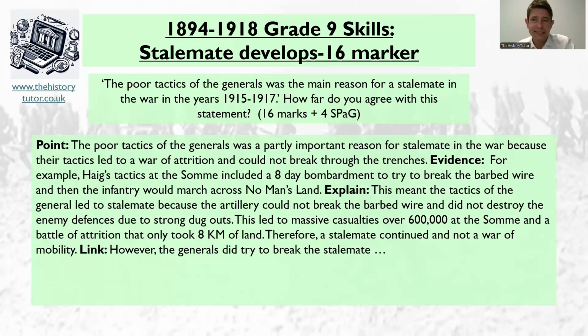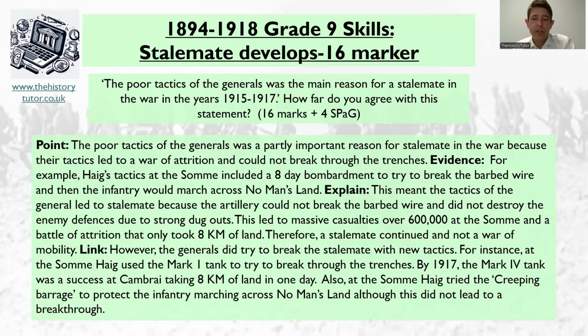And here's mine. Okay, so they did try new tactics. For instance, at the Somme, Haig used the Mark I tank to try and break through trenches. By 1917, the Mark IV tank was a success at Cambrai, taking 8 kilometres of land in one day. At the Somme, also, Haig tried the creeping barrage to protect the infantry as they marched across no man's land, although it did not lead to a breakthrough. So we are explaining the other side of the coin. They are trying not to have a stalemate. It's not what they want.